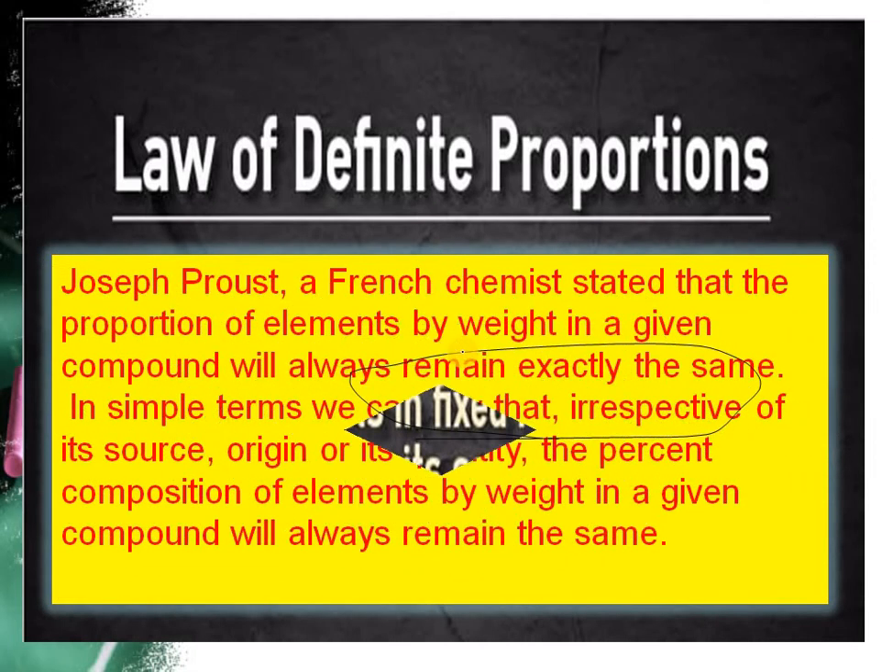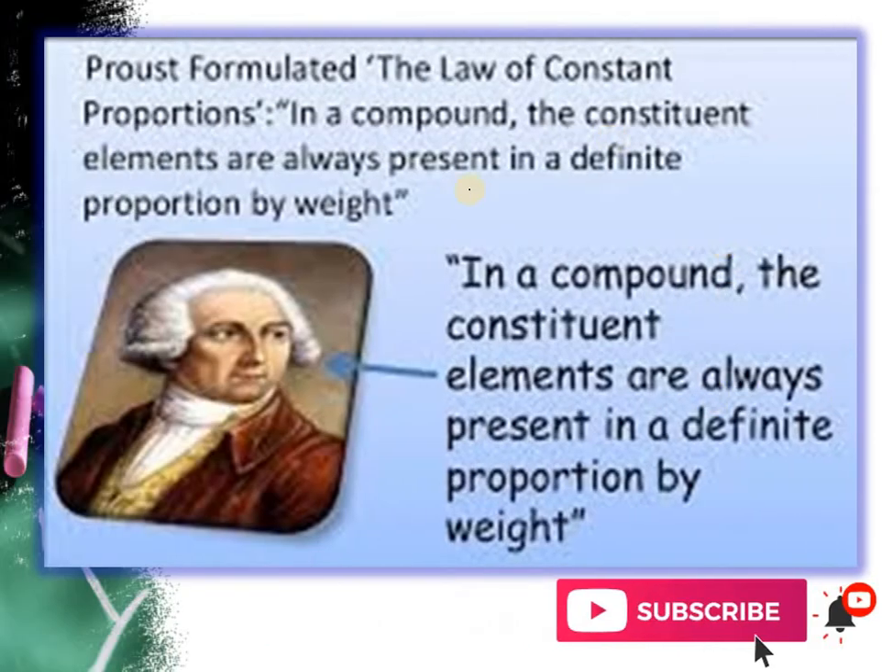Joseph Proust gave this law and said that the proportion of the elements by weight in a given compound will always remain exactly the same. Irrespective of its source, origin, or quantity, the percent composition of elements by weight in a given compound will always remain the same. So the law of constant composition says that a compound consists of elements which are present in a definite proportion by weight.